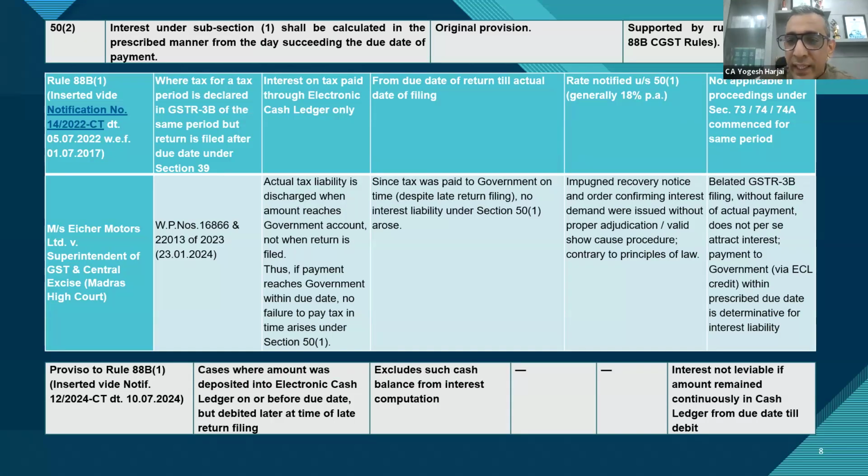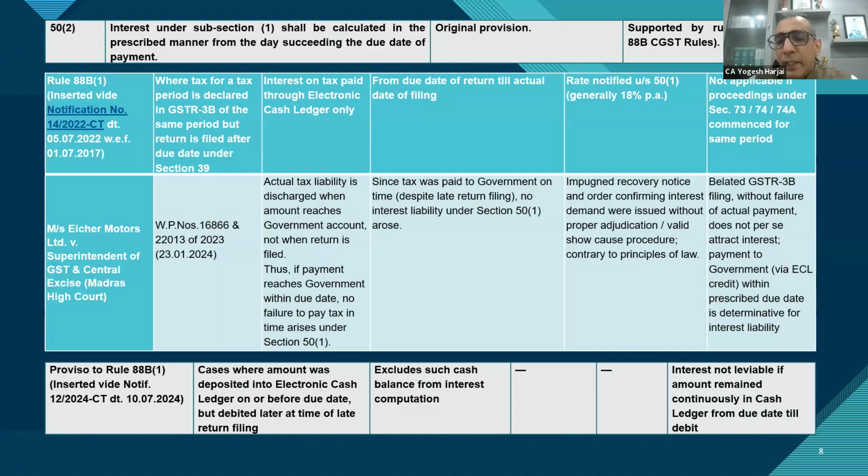They can claim the refund at any time if they want. It is like their bank account only. So for long, this dispute kept on going. But finally, Madras High Court settled it by saying that the amount has actually reached the government account, and when it has reached the government account, the tax is paid even when the return is filed late. So even that dispute was settled.